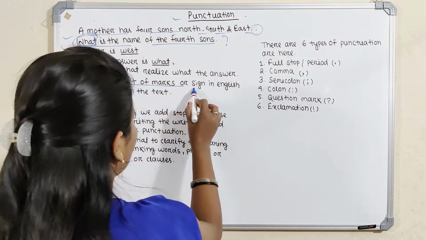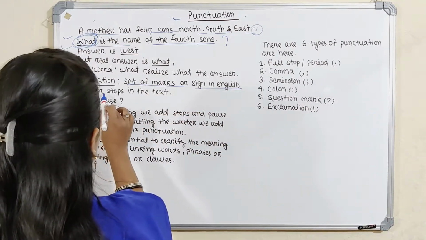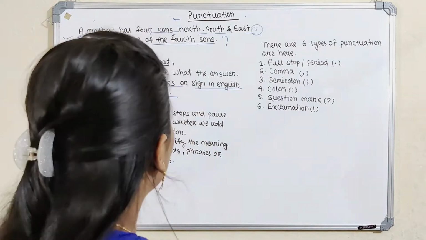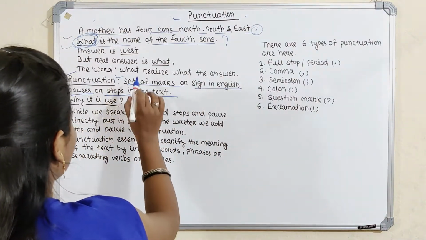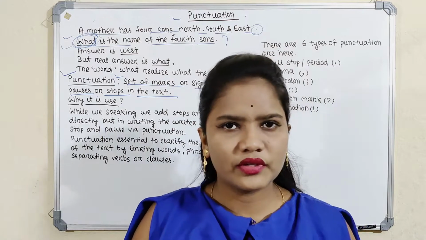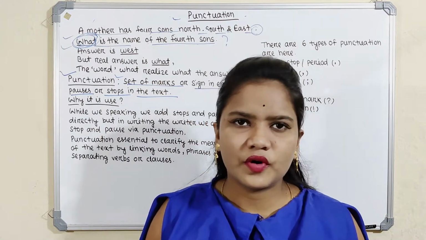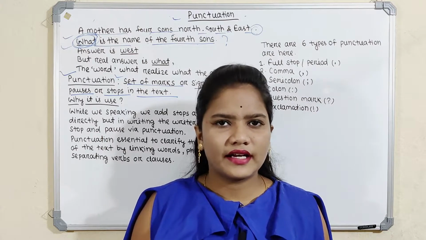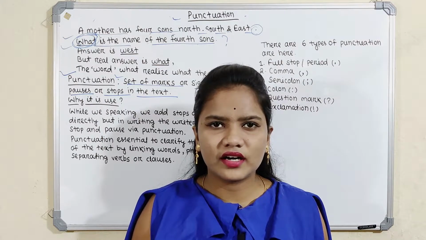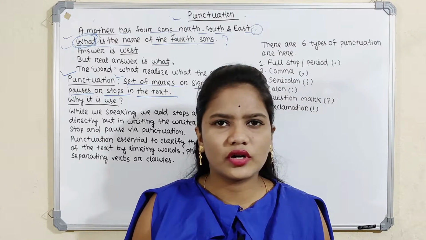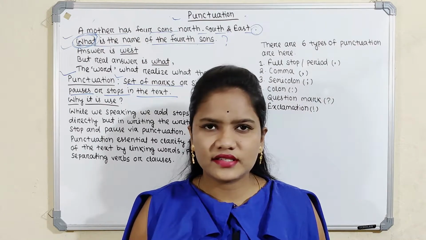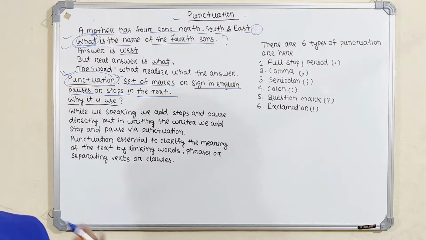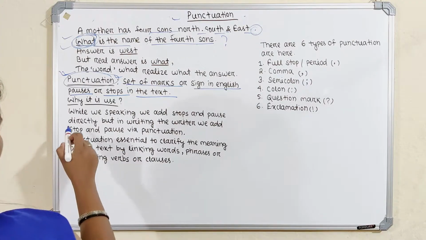A set of marks or signs in English that show pauses or stops in the text. When we write text we keep pauses and we keep stops, that is called punctuation. When we are talking, we can pause and we can stop, but in writing the writers have to stop so that everyone can understand easily. So the pause is needed, and the pause is also called punctuation.